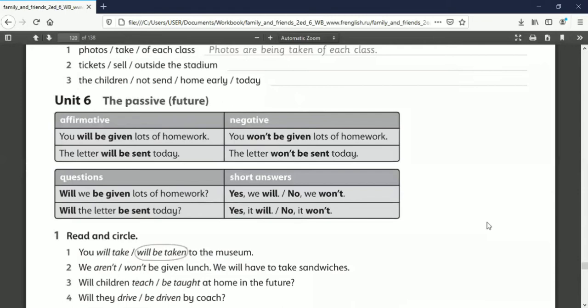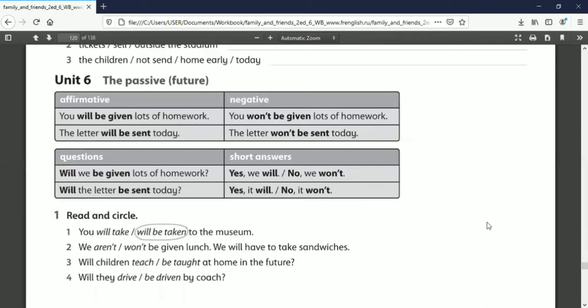Now, Unit 6, it's also about passive, but in the future form. Again, if simple future, we have to use will. You will be given lots of homework. Subject will be followed by verb 3. Okay, that's for the affirmative. For the negative, you won't be given lots of homework.